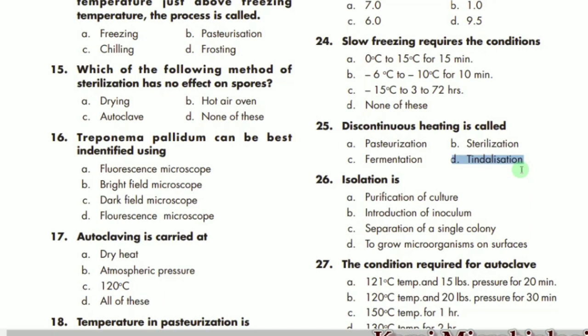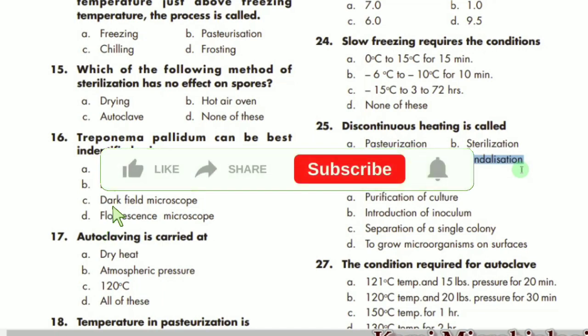So that's all about the MCQs. This is almost 25 MCQs related to chapter number 3. Inshallah, in the next video we will start from 26 and will end with 50 MCQs.